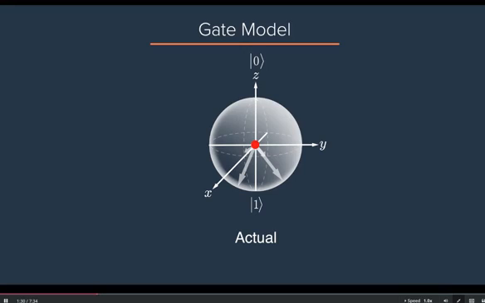Until this point in the course, we've only measured the qubit along the z direction, but in principle, we can choose to measure the qubit along any axis that passes through the center of the Bloch sphere, including the x-axis or the y-axis. In addition, gate errors may be manifest differently depending on the starting point of the qubit. So we need to check how the gate performs against different initial states, and not just the North Pole, for example.